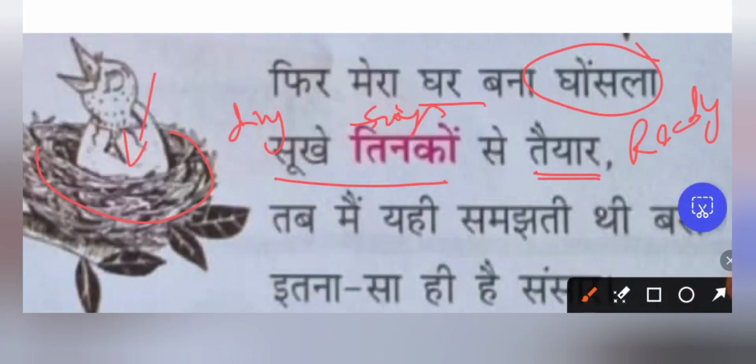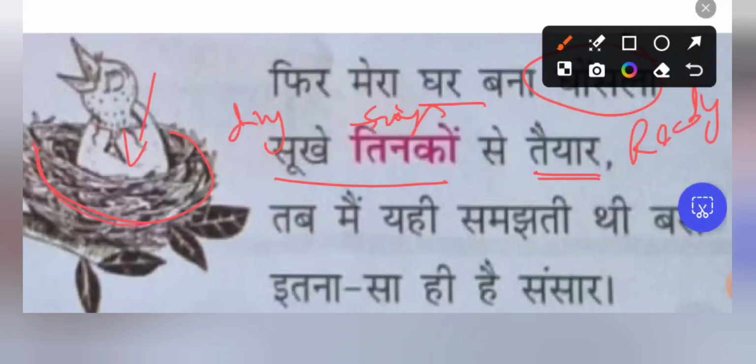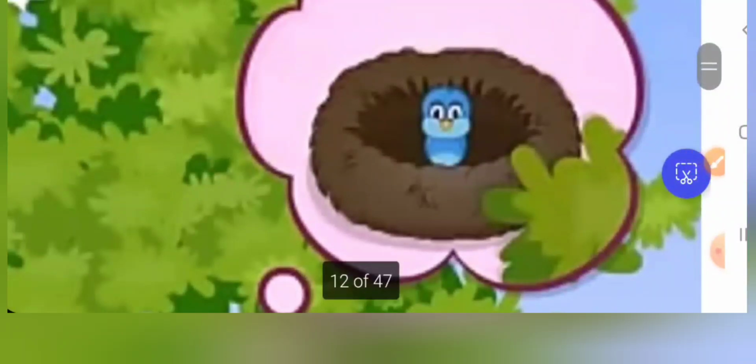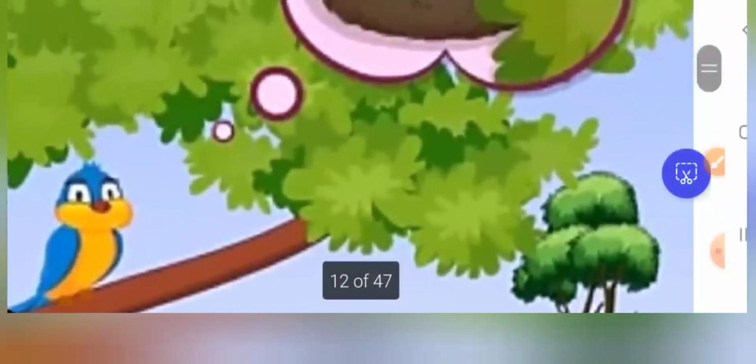तब मैं ये समझती थी बस इतना सा ही है संसार. So that time I thought that this is my world. In the nest is the world. So this world is so small. The bird is in the nest now and it sees that nest to be the world. So will the bird be in the nest for all the time?